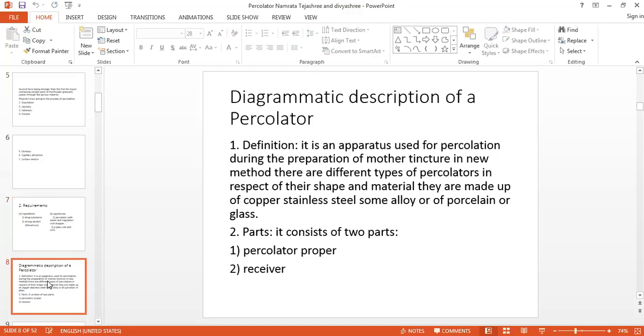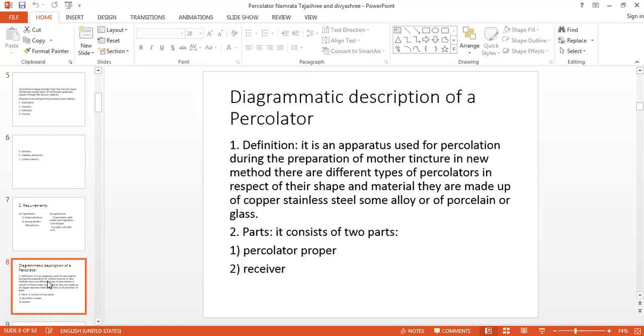Now first we will see what is percolator, and then we will see the layers of percolator. It is an apparatus used for percolation during the preparation of mother tincture in new method. There are different types of percolator with respect to their shape and the material by which they are made.